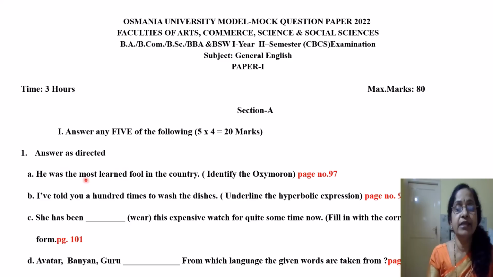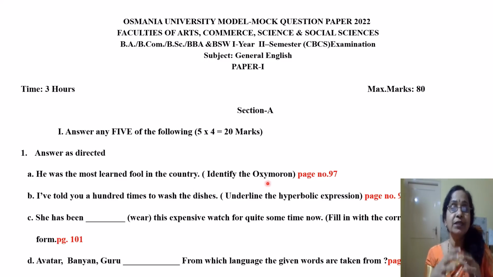First one, answer as directed, and the first bit is: He was the most learned fool in the country. Identify the oxymoron. You remember in the first unit you have the vocabulary under oxymorons. Oxymorons are two opposite things placed together, juxtaposed together.